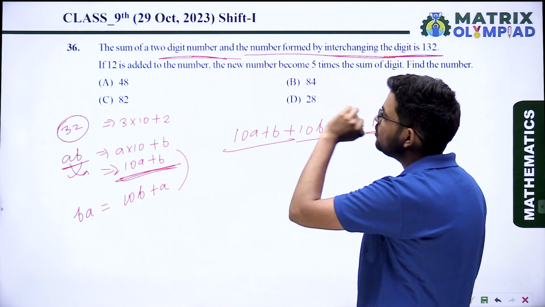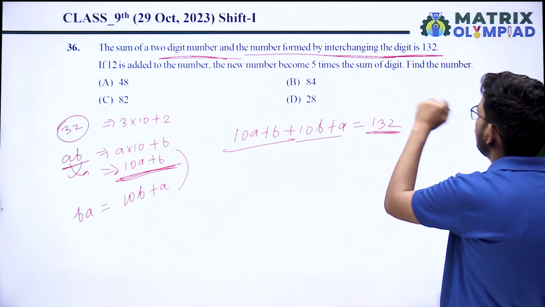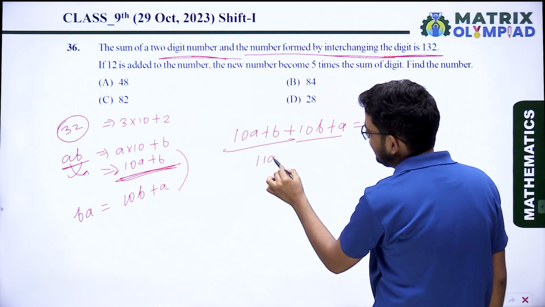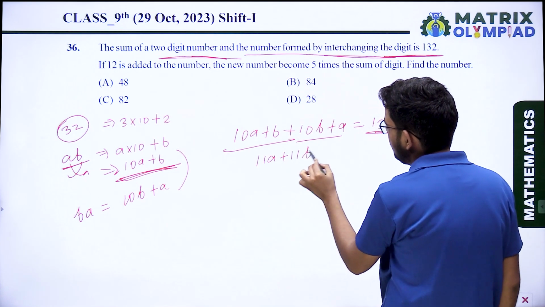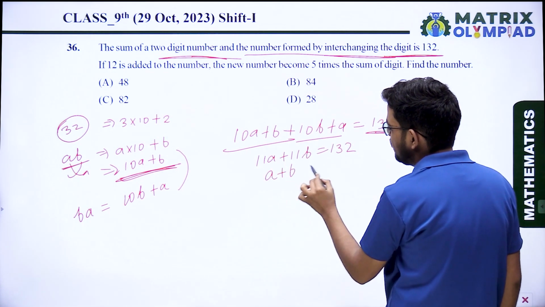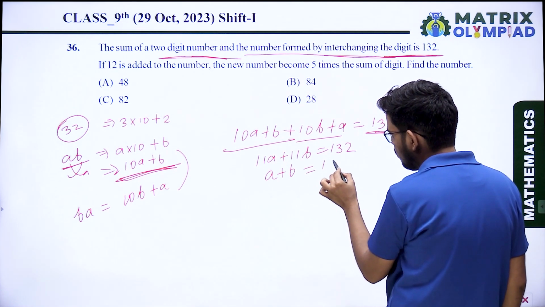If 12 is added to the number, the new number becomes 5 times the sum of the digits. So first of all, try to solve this. This will be 11A plus 11B equal 132. When you simplify it, you can write A plus B equal 12.